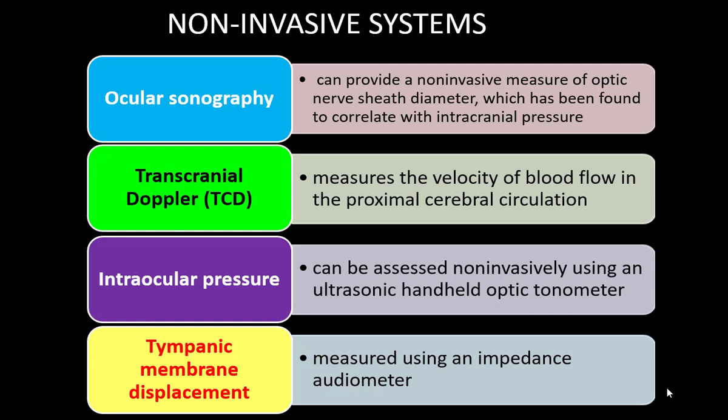Transcranial Doppler, you can do a middle cerebral artery Doppler, so you can look at the M1, M2 waves, even posterior circulation, again a bedside technique. A little bit of training is required when you want to measure this. You look at the peak velocity, the diastolic velocity, mean velocity, you take out the Pourcelot index. Intraocular pressure can be done with the help of an ultrasound handheld optic tonometry, and tympanic membrane displacement. Again, these two would require a little more extensive training, but these two techniques are very easily done in the ICU.